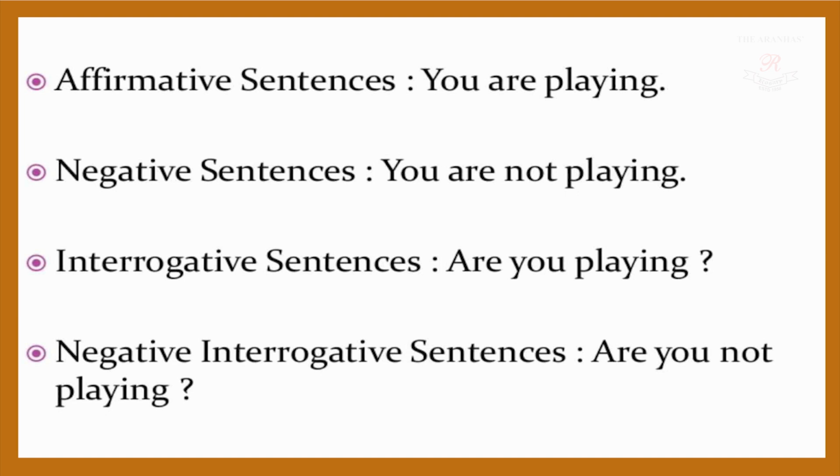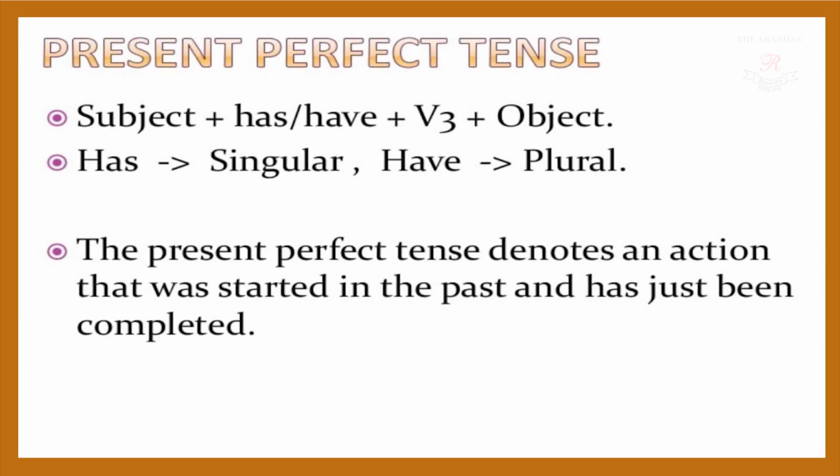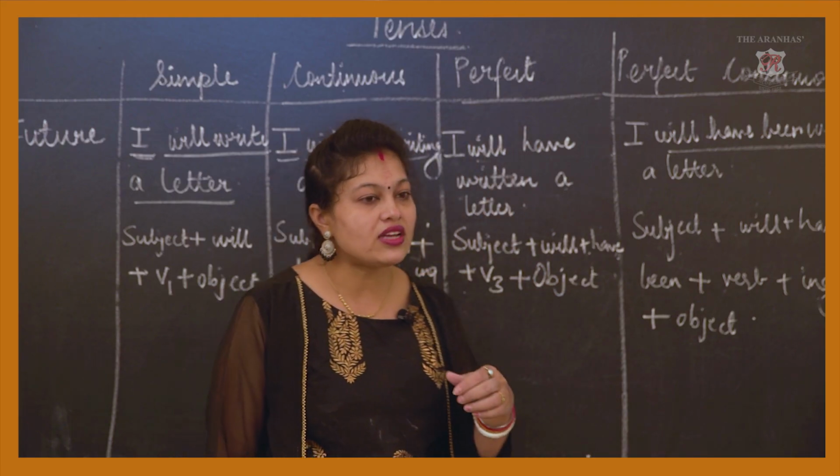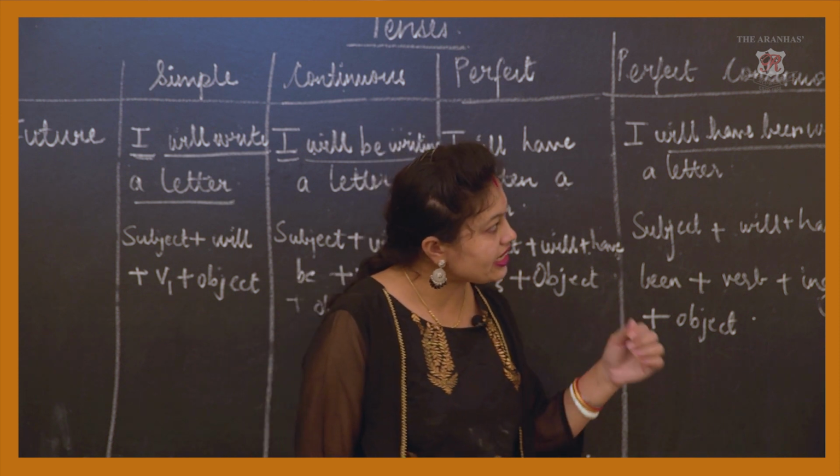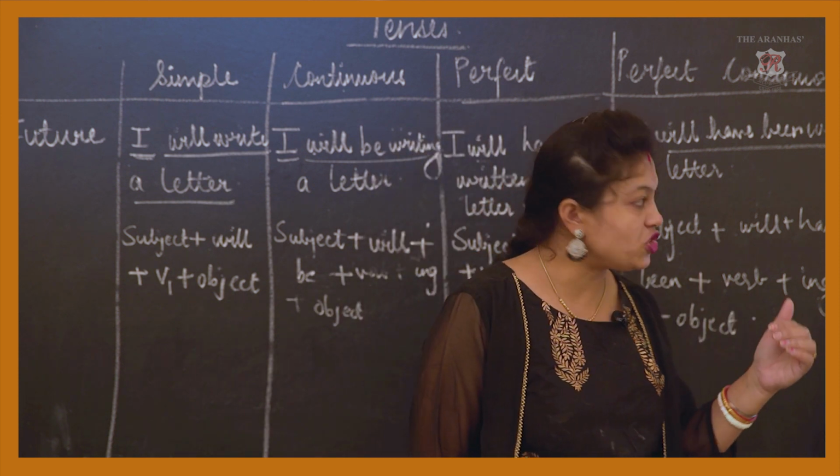Okay, next slide please. Now present perfect tense. The structure is given: subject plus has, have plus V3 plus object. Now see, they have mentioned has is for singular and have is for plural. This thing I had already mentioned. The present perfect tense denotes an action that was started in the past and has just been completed. So the action had started in the past and it has just been completed. That time we use present perfect tense.